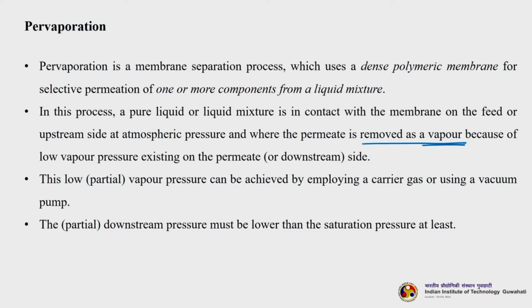Now, this low vapor pressure can be achieved by employing a carrier gas or by using a vacuum pump. So, you can achieve it by two means. The partial downstream pressure must be lower than the saturation pressure at least, so that the vaporization takes place.